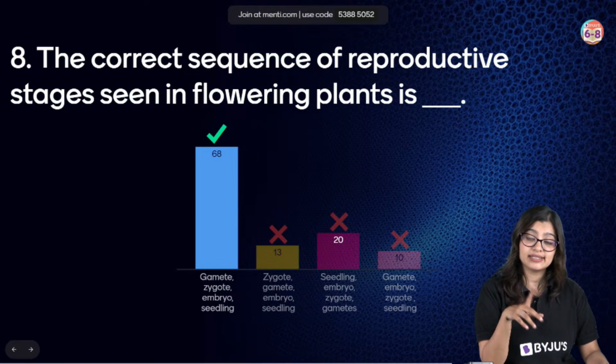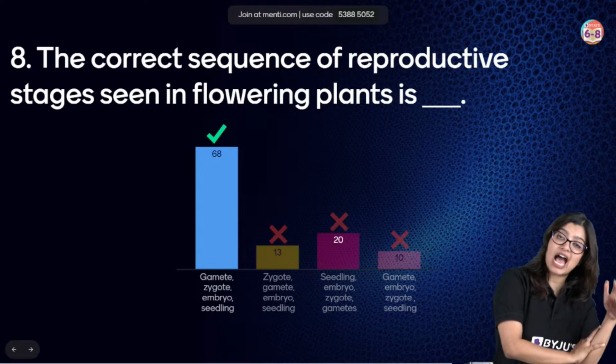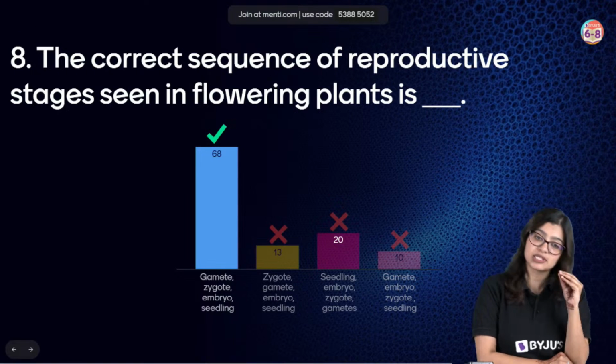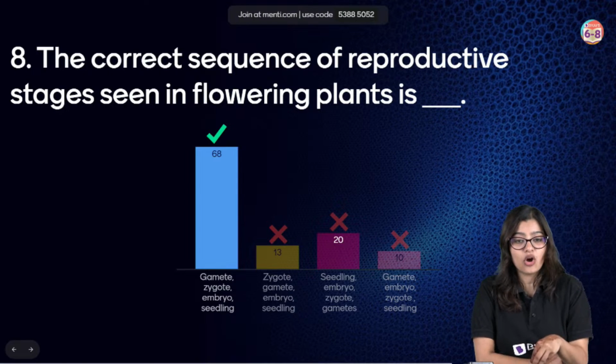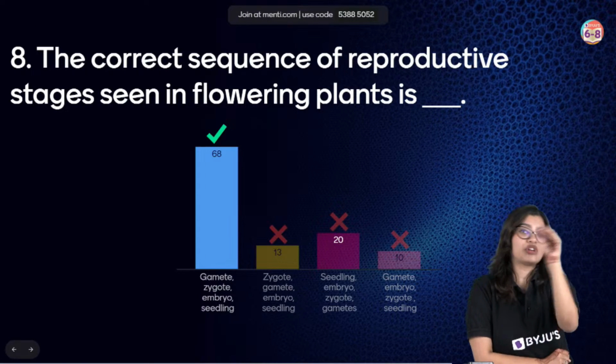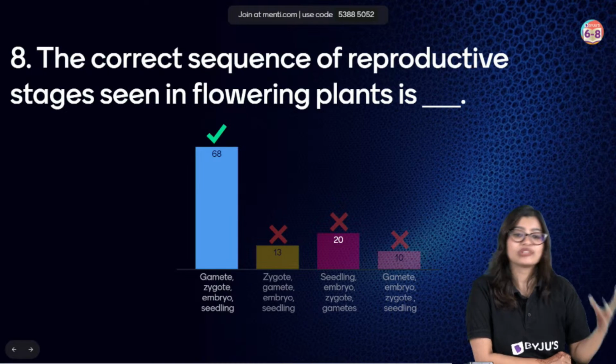Anushka, if you have not attended the class, I recommend that you go back, watch that video once, put it in 2x, and get your concepts sorted so that you are clear and will be able to solve. What is ovule? Ovule is a structure you find inside the ovary of the pistil.